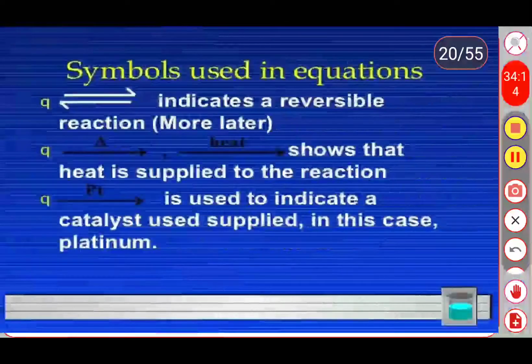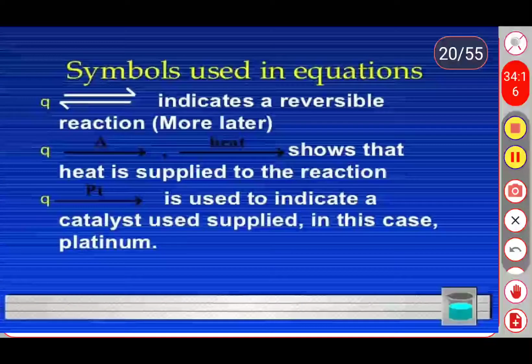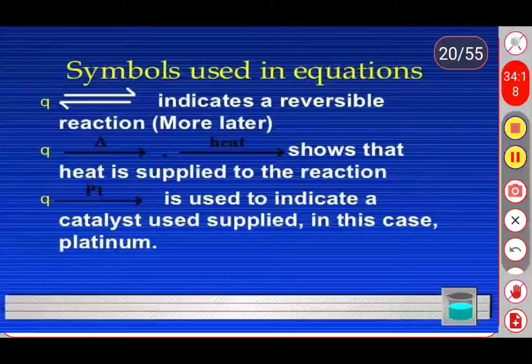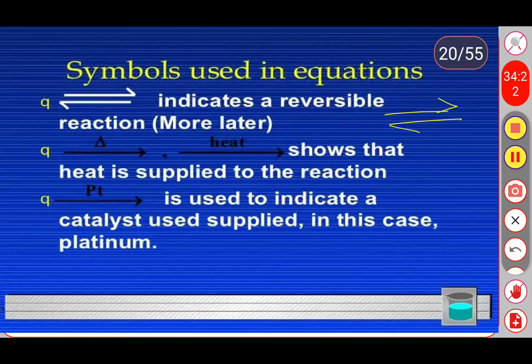Next one, see some more symbols are there. The first one, two-sided arrow marks. This type of arrow mark indicates reversible reactions. Next one, on the top of the arrow mark, if you observe a triangle shape, that triangle indicates that heat is needed to complete the reaction.